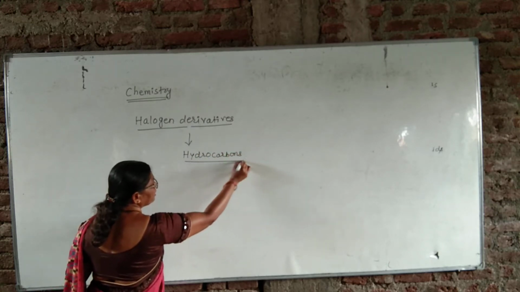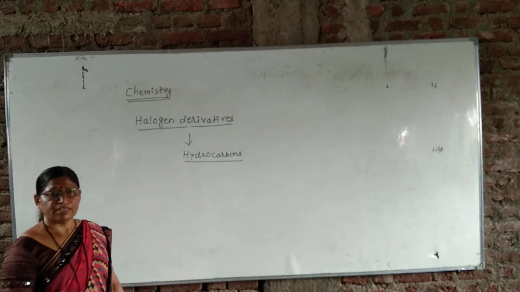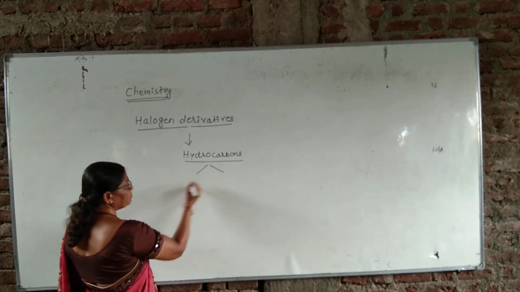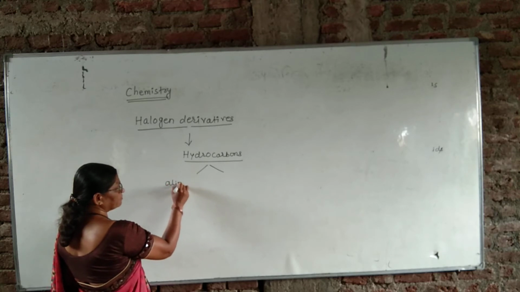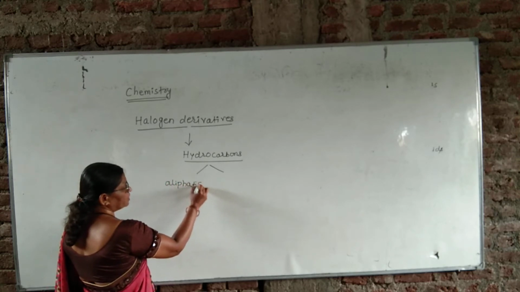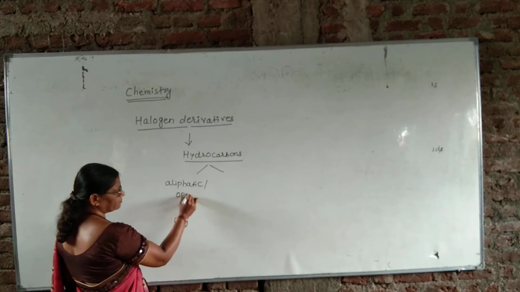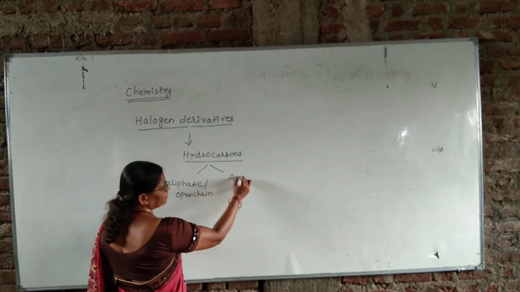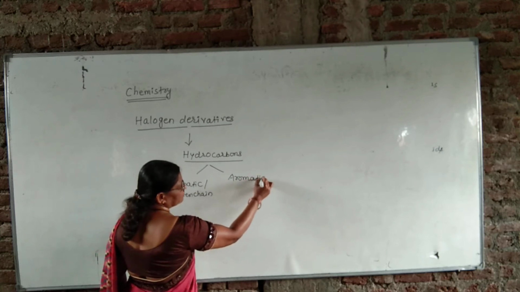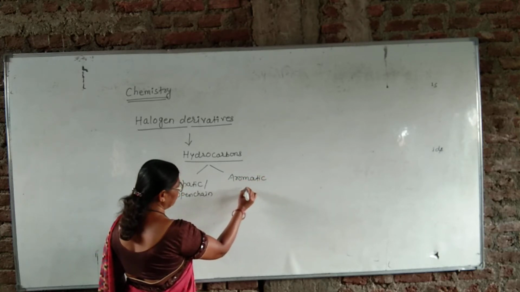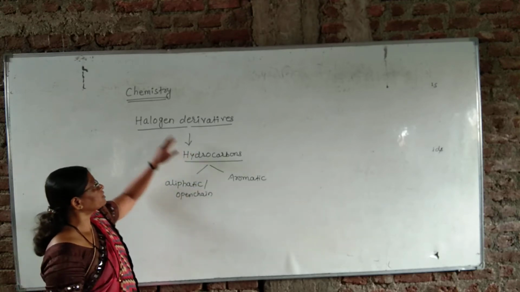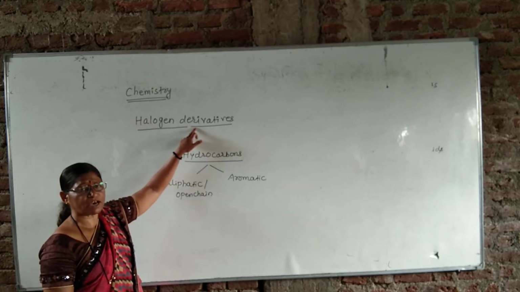We have already seen in the 11th chemistry that hydrocarbons may be aliphatic, means open chain compounds. They may be aromatic, that is cyclic hydrocarbons. These are 2 types of hydrocarbons from which halogen derivatives are derived.